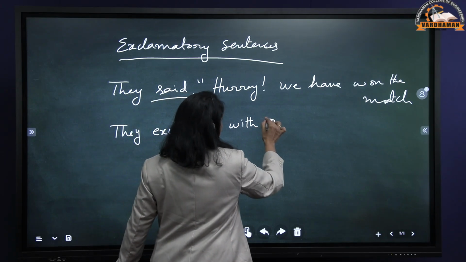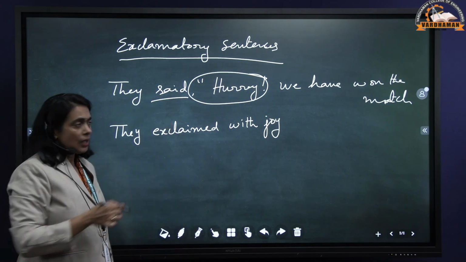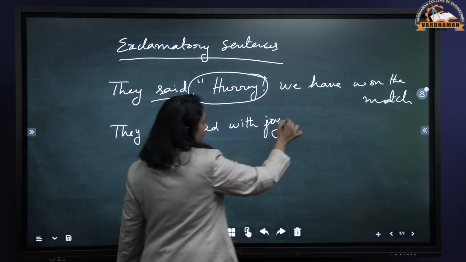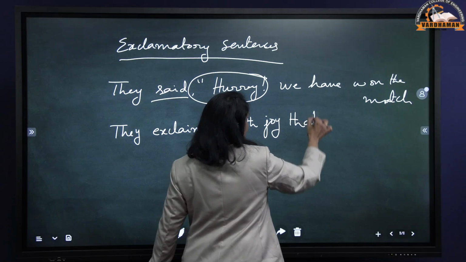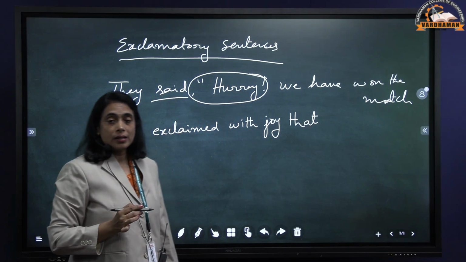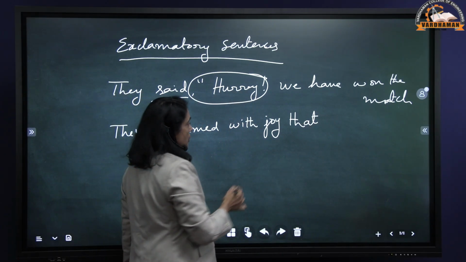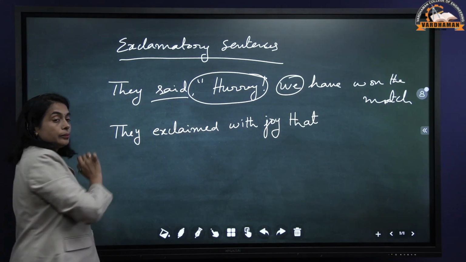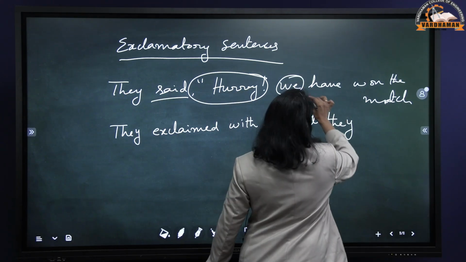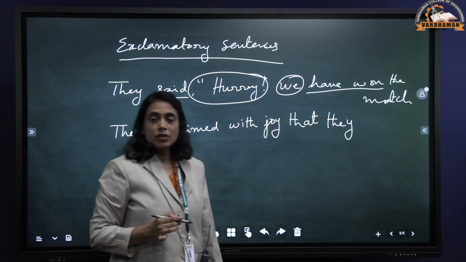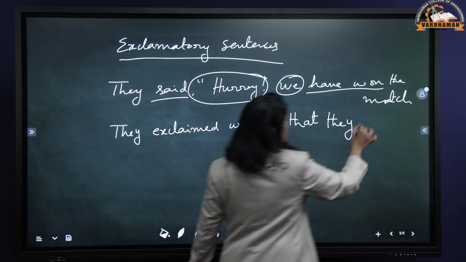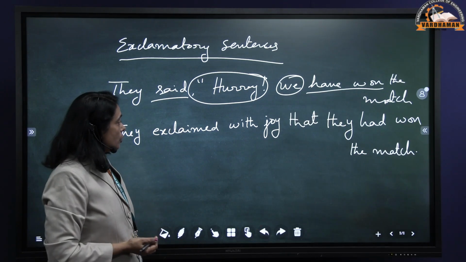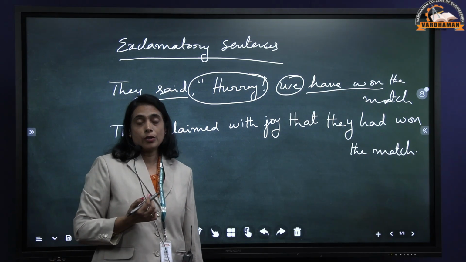With joy, we delete this interjection here. Any interjection that is used has to be deleted. With joy, and the conjunction that is used, like how we used in the assertive sentences, the same conjunction that is used. With joy, that, this we is used for they. So we becomes they, and we have used present perfect here, that is changed into past perfect, that they had won the match. And any word like an interjection should be removed in the indirect speech.